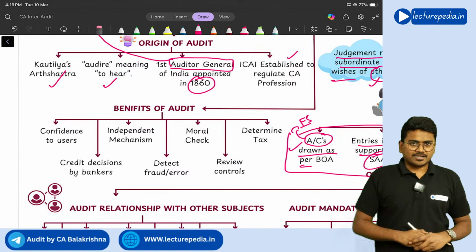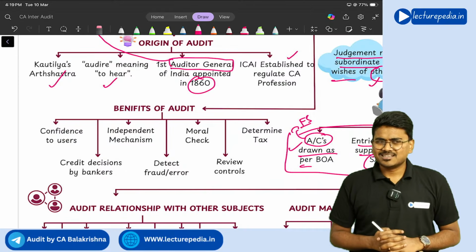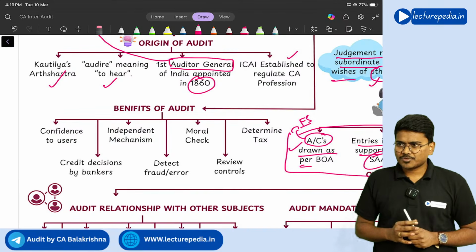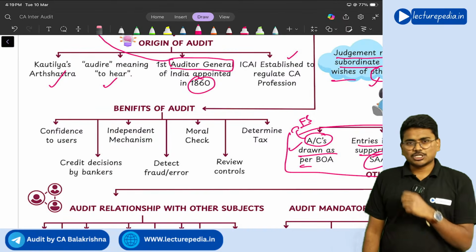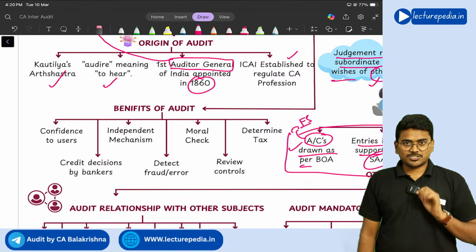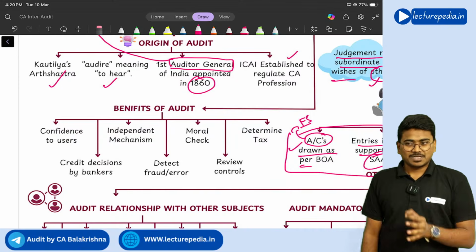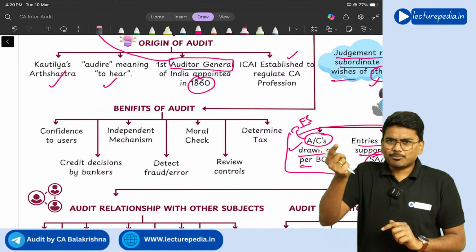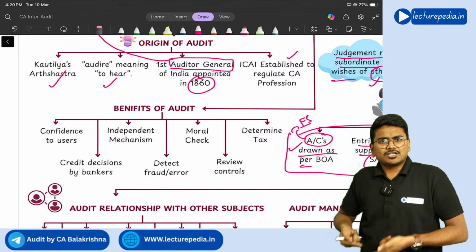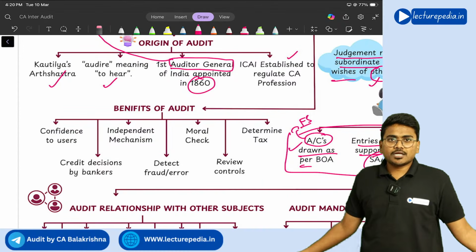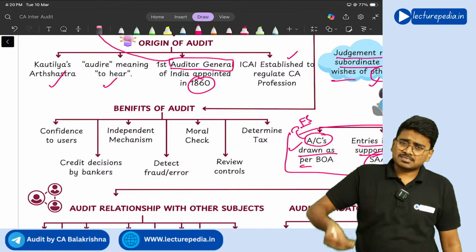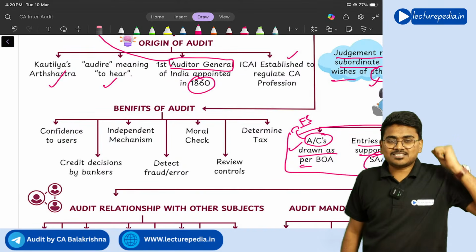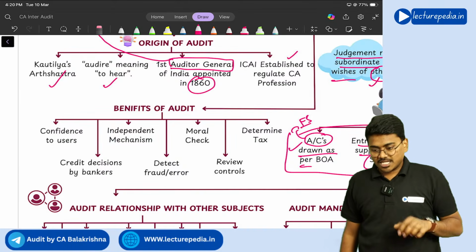So, benefits of audit. What are the benefits of audit? See, if you want to do any activity, only if you get a benefit out of it, you will do it. Otherwise, why will you do it? Correct or not? Similarly, companies also, entities also, only if they get some benefit out of audit, they will appoint auditors and perform audit of their financial statements. If companies don't get any benefit, why will they appoint an auditor? They will think it is an unnecessary waste of fees. Correct or not? So what benefits the organization will get because of this audit, that we'll see.